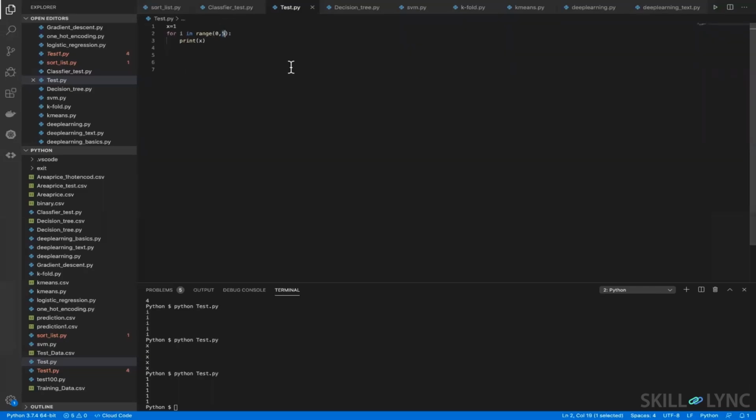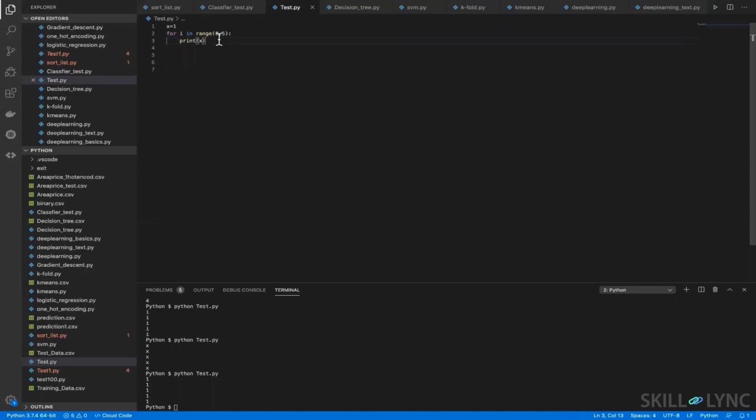Always remember this. This is the basics of Python. It will always exclude the last number, and all the conditional loops, for loops will end with a colon. And after that, if you want to write anything inside that loop, then you should always give that indentation.